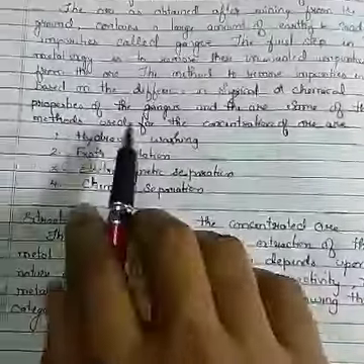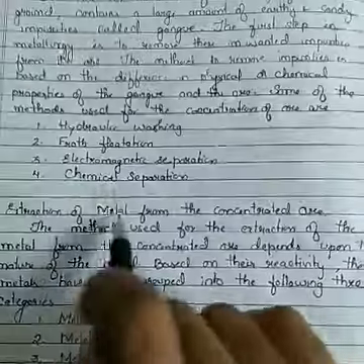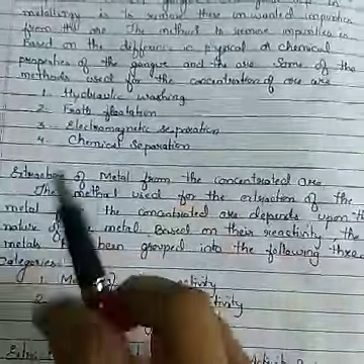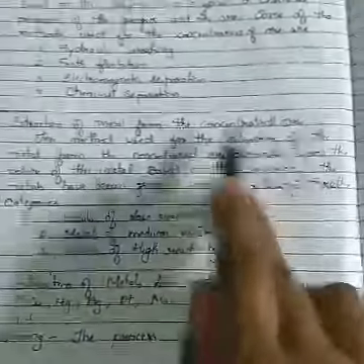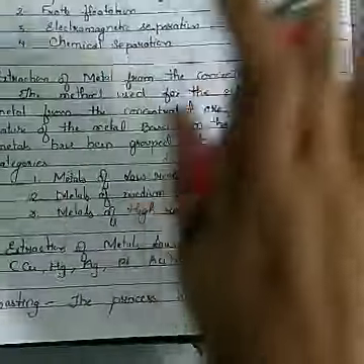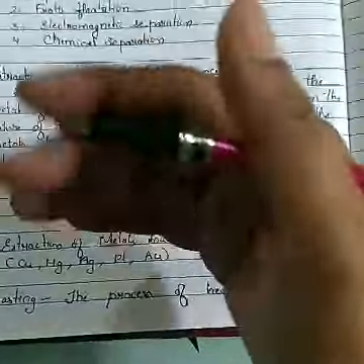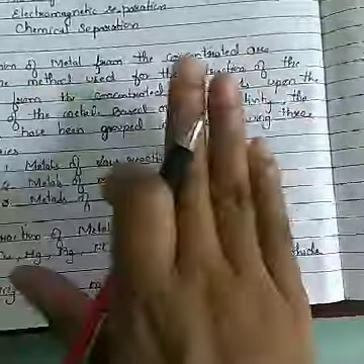We are not going deep into the topic because we don't require it. Our main topic is extraction of metal. Next, extraction of metal from the concentrated ore. Concentrated ore means taking out all the unwanted impurities. After taking out all the unwanted impurities, our aim is to extract the metal. That is our second step.